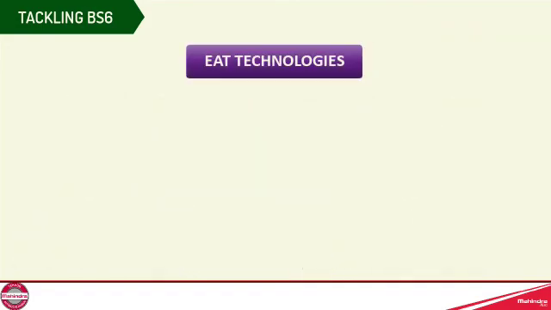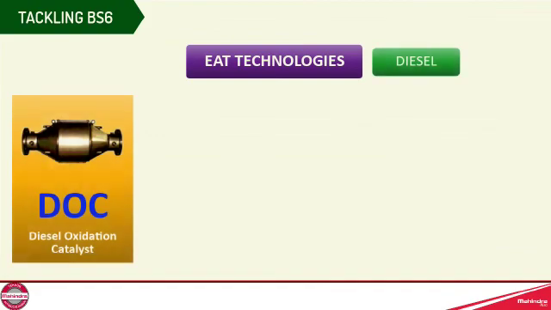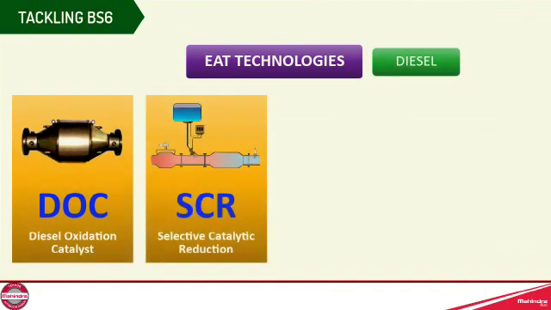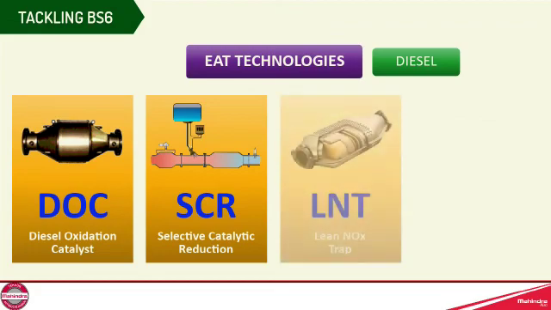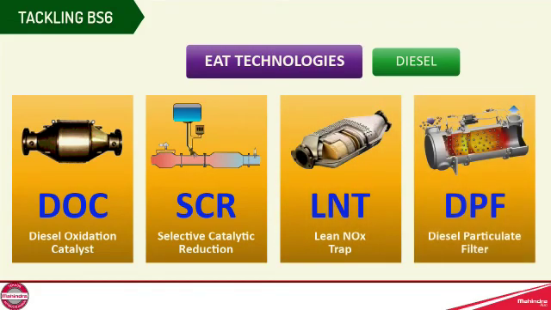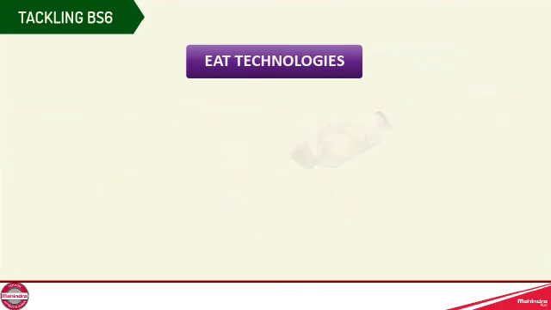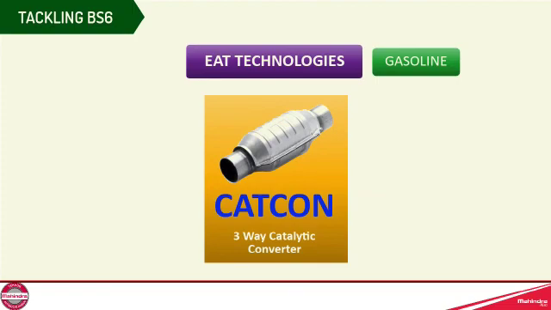EAT technologies like diesel oxidation catalyst (DOC), selective catalytic reduction (SCR), lean NOx trap (LNT), and diesel particulate filter (DPF) will appear in diesel vehicles, whereas a three-way catalytic converter will appear in gasoline vehicles.